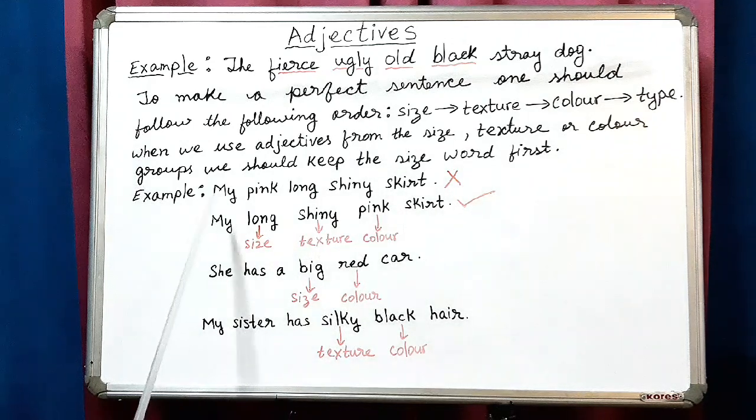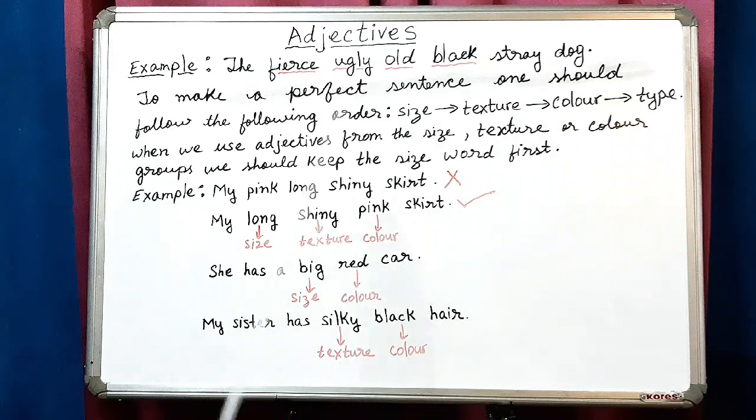For example, my pink, long, shiny skirt. This is a wrong sentence. The correct sentence is my long, shiny, pink skirt. Size will come first, then texture, shiny, then color, pink, skirt.